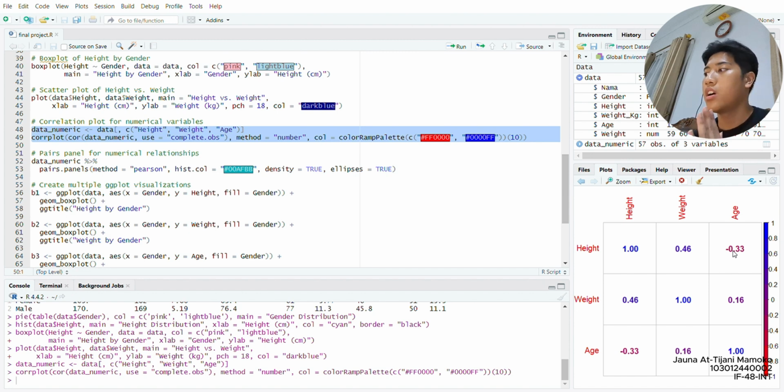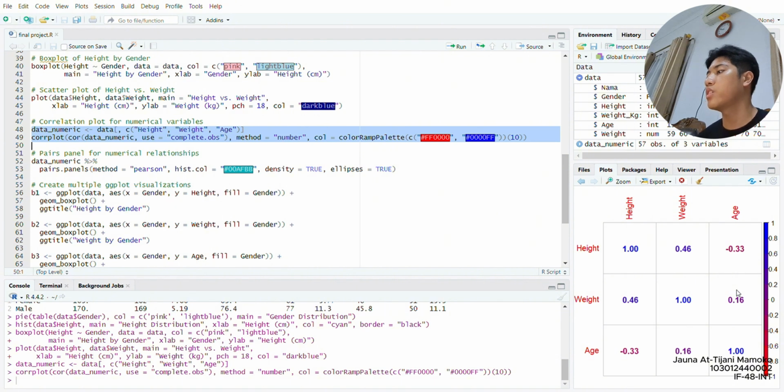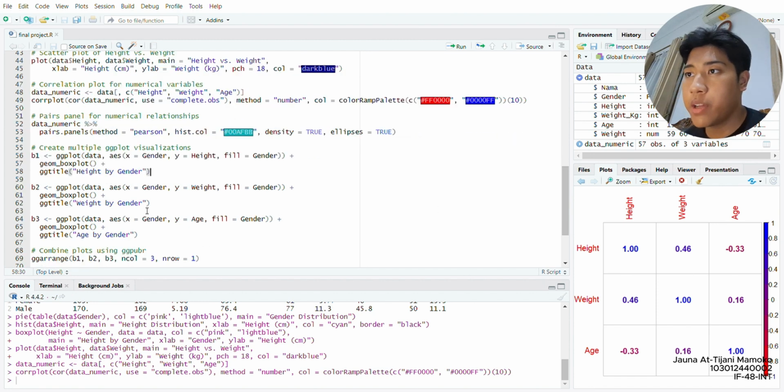So if you remember, on I don't remember which week, but -1 is negative correlation, 0 is no correlation, and 1 is positive correlation. It's like that. You can see it from here. And for weight and age almost has no correlation. But we must check it. Yep, so it's close to 0. So it almost has no correlation, just like the material that Mr. Putu taught us.